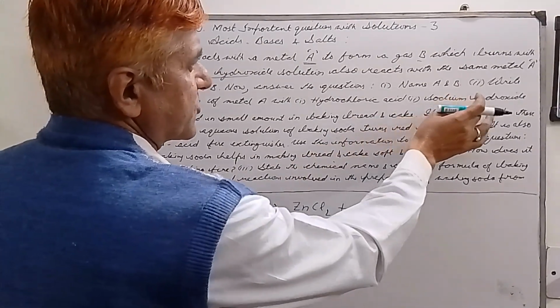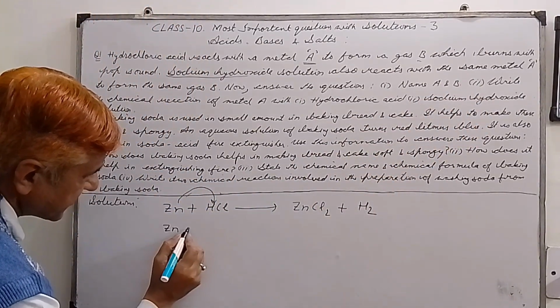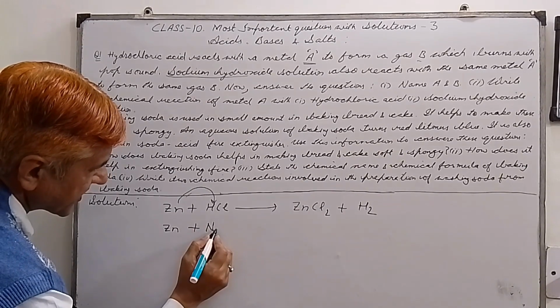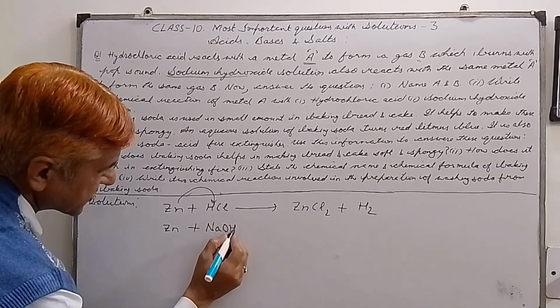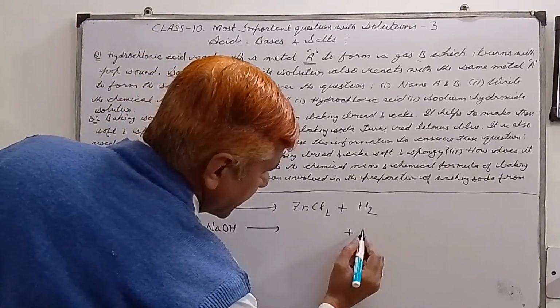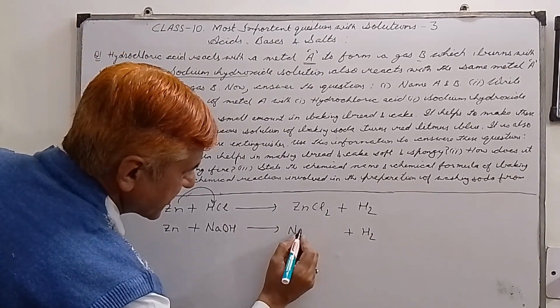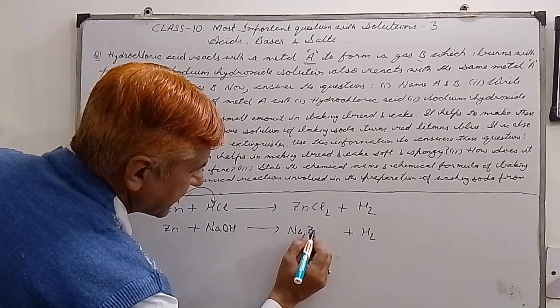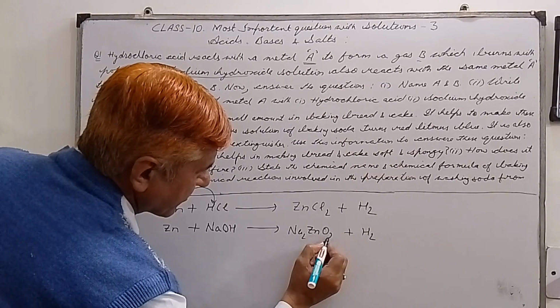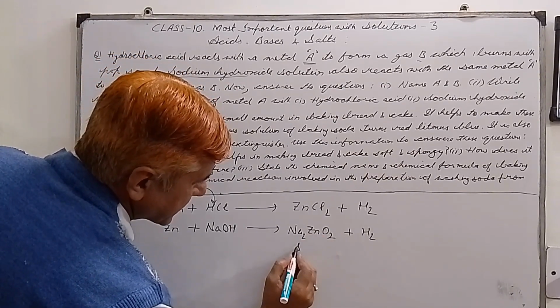And the second is sodium hydroxide solution. When zinc reacts with sodium hydroxide solution, what is produced is again the same gas, hydrogen gas, and the salt here is sodium zincate, Na2ZnO2. Please remember this name, sodium zincate.